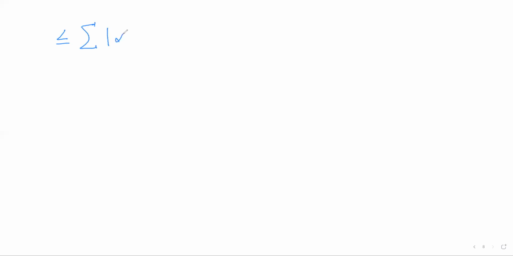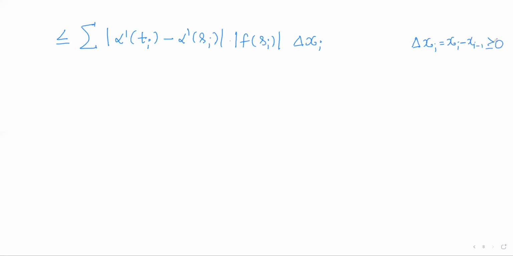Summation of modulus of alpha dash of ti minus alpha dash of si into modulus of f of si into delta xi. There is no need to apply modulus for delta xi because the delta xi's are non-negative, they are xi minus xi minus 1, which are non-negative, i running from 1 to n.